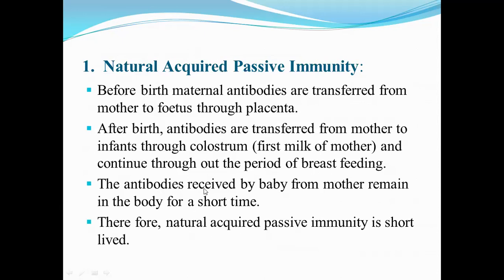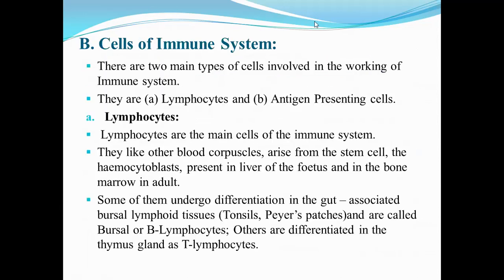The antibodies received by the baby from the mother remain in the body for a short time. Therefore, natural acquired passive immunity is short-lived.